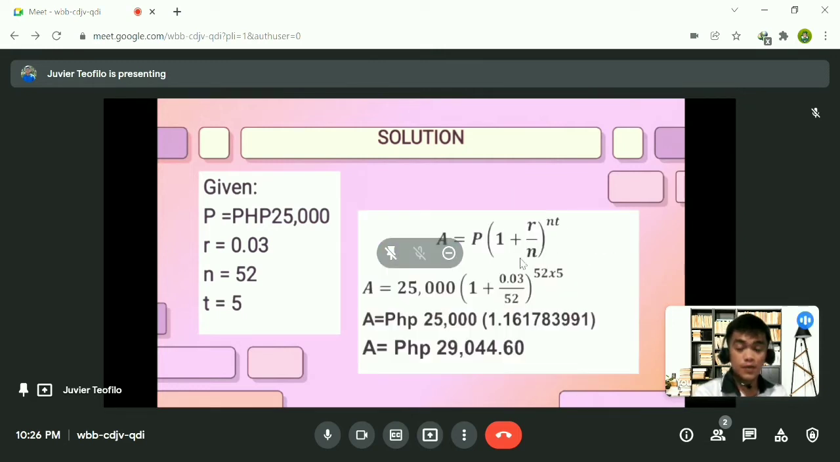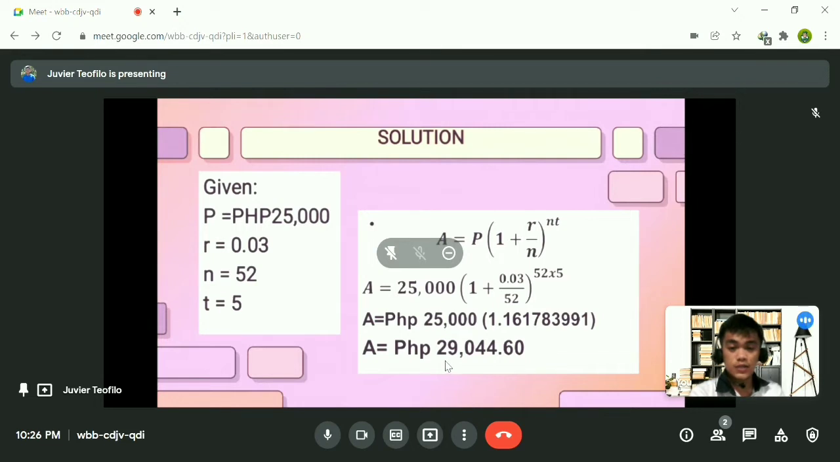Using the formula, the accumulated value A is equal to P times the parenthesis of 1 plus R over N, to the power of N times T. So substitute the given information in our formula. Using your calculator, we have the answer of 29,044.60 centavos. So this is our accumulated value. Then we are going to find also the compound interest of this.